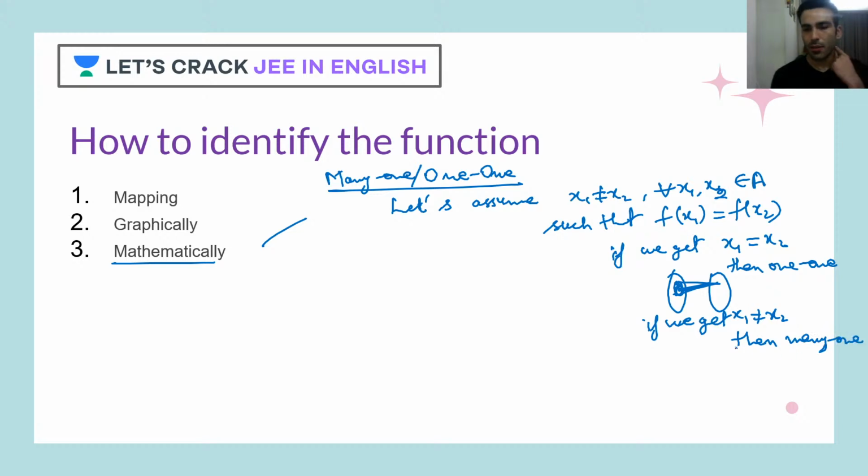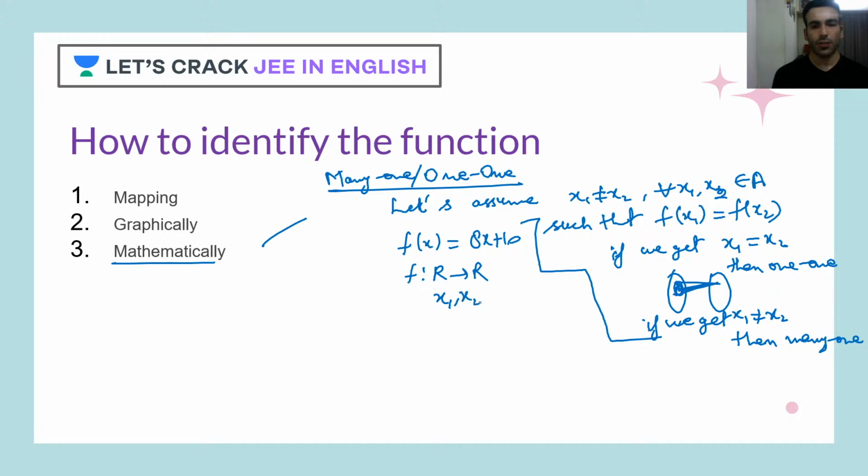If you want to see an example, I'll give you an example. The best example would be, let's say, a linear function. So for linear, let's say f of x is equal to 8x plus 10, and here f is defined from real to real. Now we'll assume that x1 and x2 both belong to real numbers and both are different, but such that f of x1 is equal to f of x2.